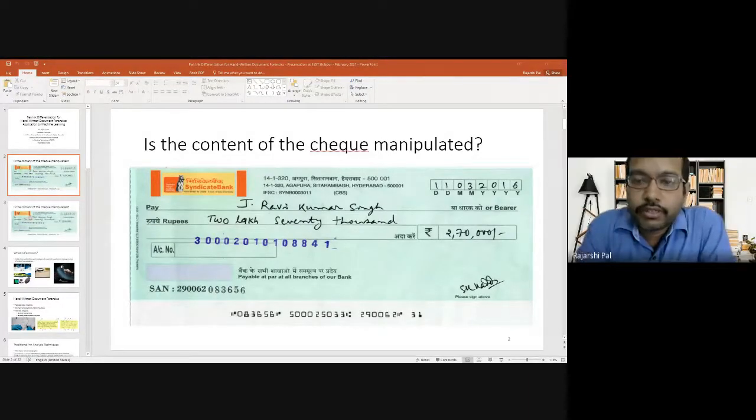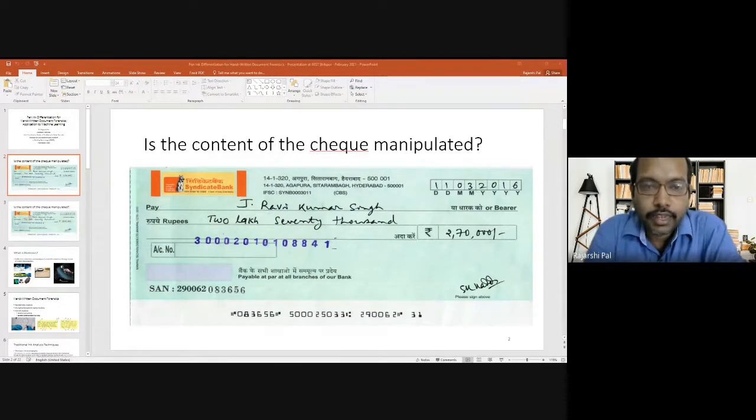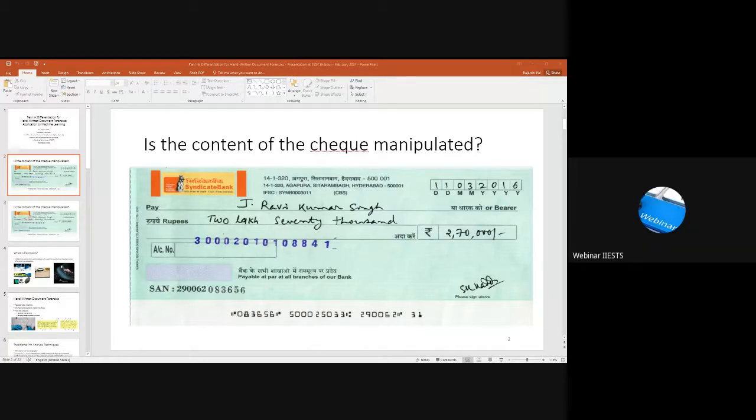I request the participants to interact verbally if possible from your side, because otherwise I have to keep toggling between my presentation and the chat window. Okay. So one of you is saying that by looking at it, it cannot be judged, right? Any other answers from any one of you? Parthasarathi has written, it is tampered, I think. The account number is not in the right place. So I request all the participants, please communicate verbally if not a problem. Otherwise, toggling between the slides and the meeting screen is a bit difficult.